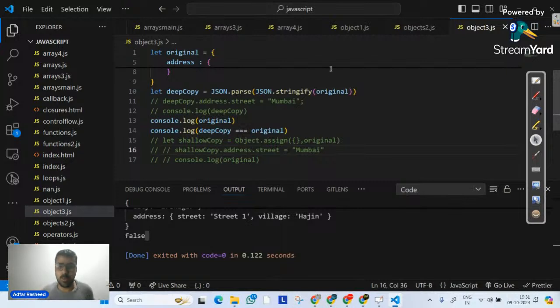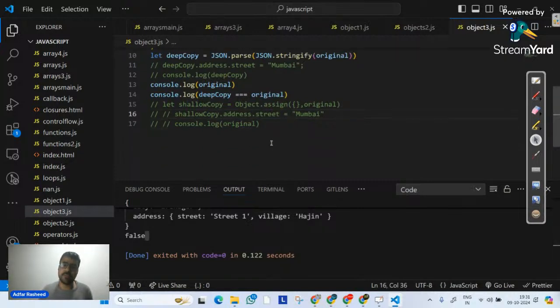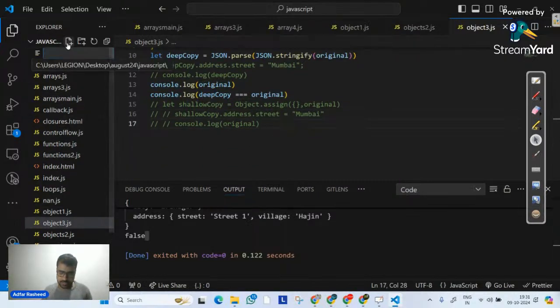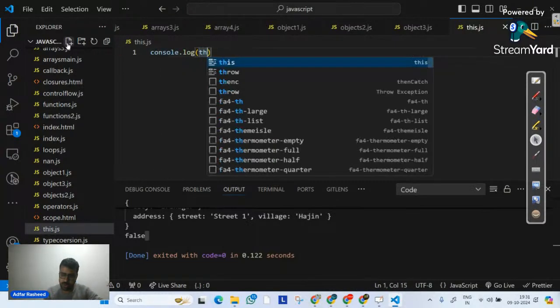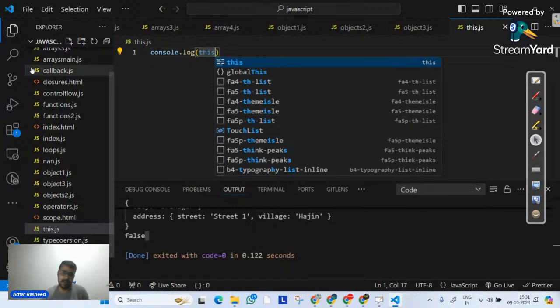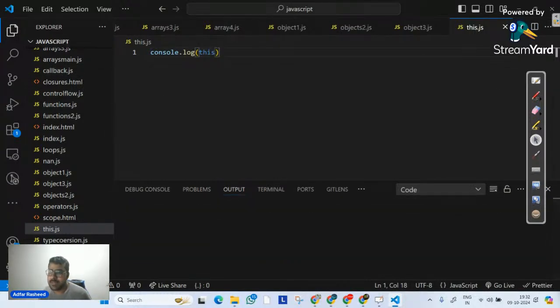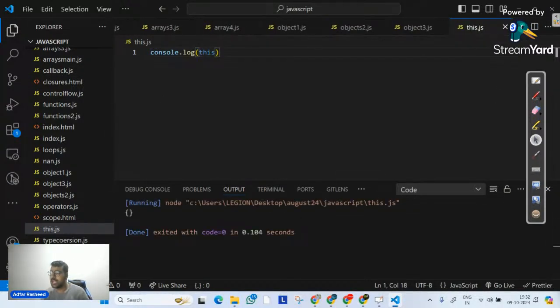Okay. Now, let's understand one of the very important keywords in JavaScript, called the this keyword. I will definitely explain this keyword later on in web development as well, because over there it changes. But over here, let's try to understand what it is. If I simply say console.log(this), what does this actually mean? I will execute it, and you can clearly see it gives me an object.